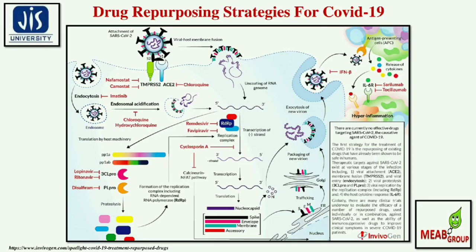Globally, many clinical trials are underway to evaluate the efficacy of a number of repurposed drugs used individually or in combination against SARS-CoV-2, as well as the ability of immunosuppressive drugs to ameliorate the clinical symptoms in severe COVID-19 patients.